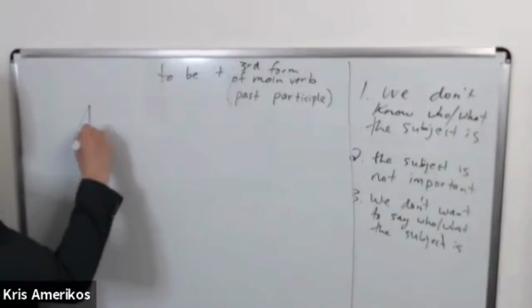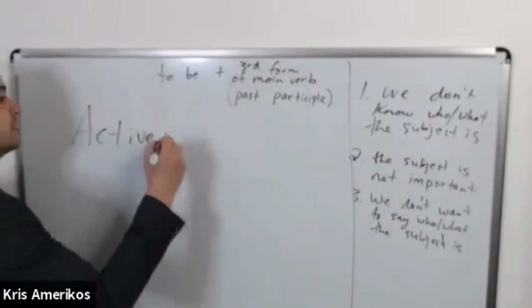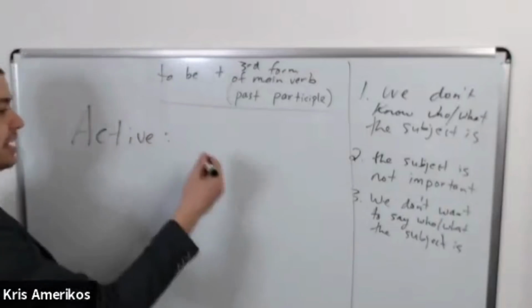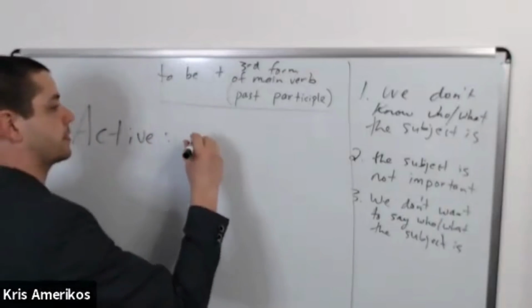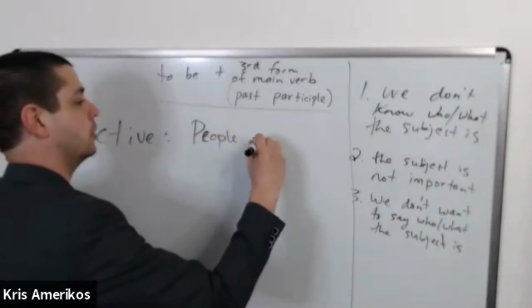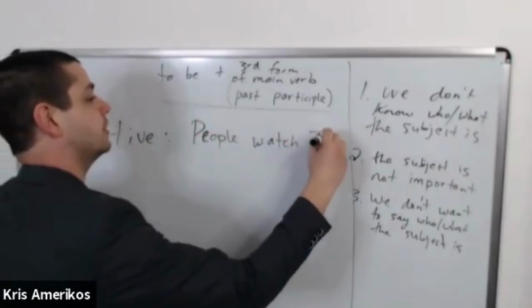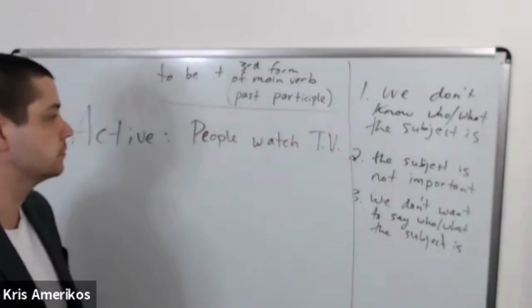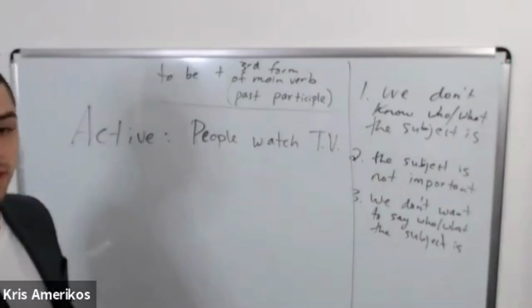So let's look at another example. We have active voice. Let's say people watch TV. People watch TV. This is active voice. What do we have here?